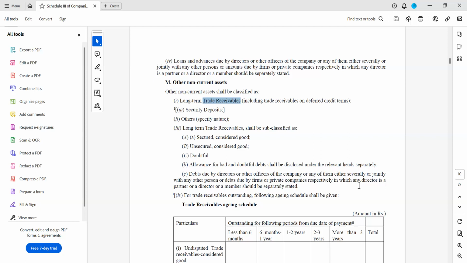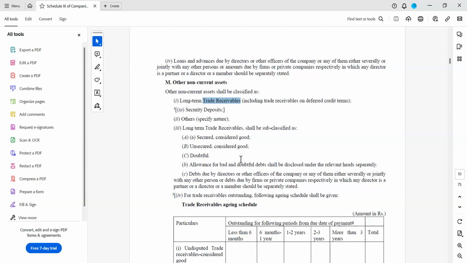Whether it is loans and advances, or trade receivables, short-term or long-term, this disclosure is mandatory as far as receivables are concerned. But mostly none of the companies disclose this for loans and advances. Usually this is disclosed only for trade receivables, but as per the schedule, you are supposed to disclose a similar presentation for loans and advances as well.